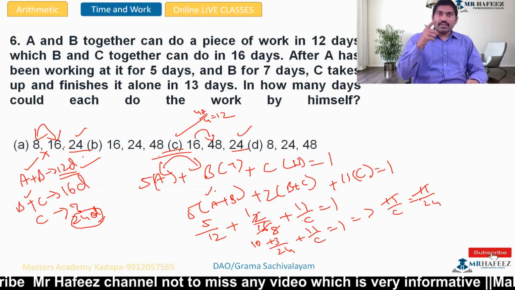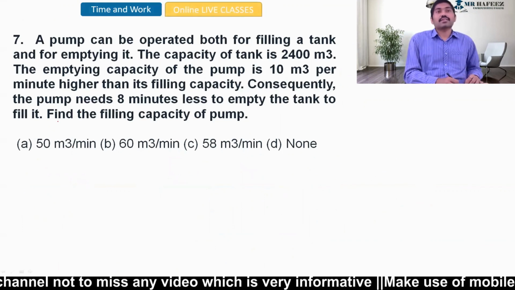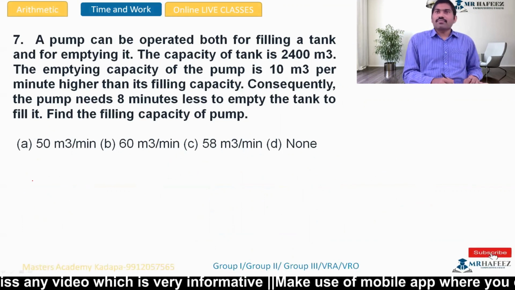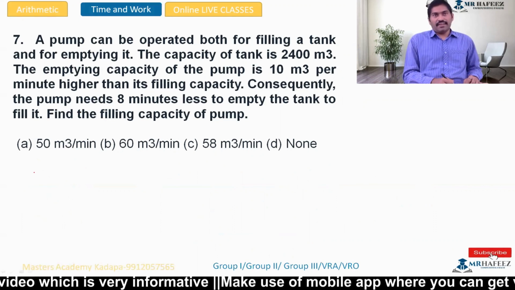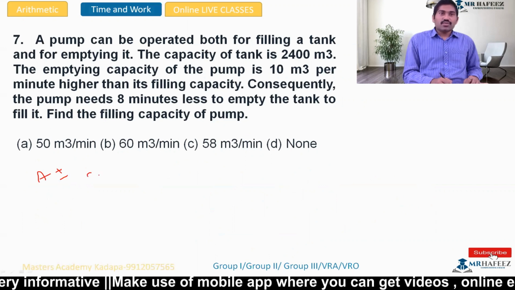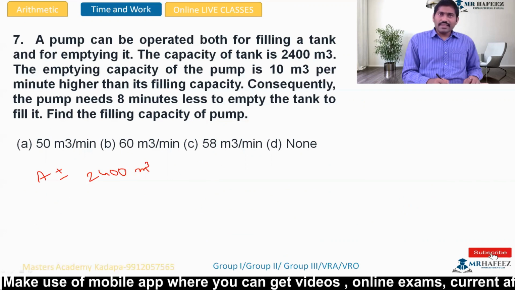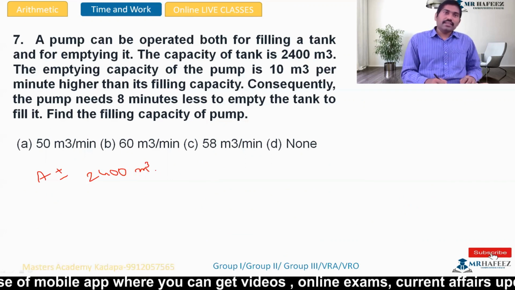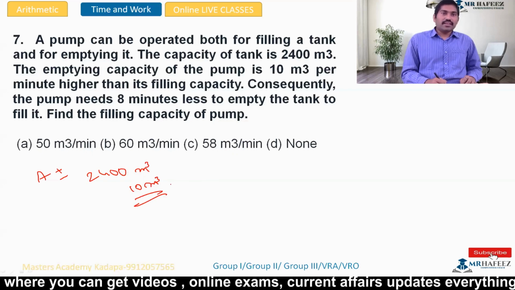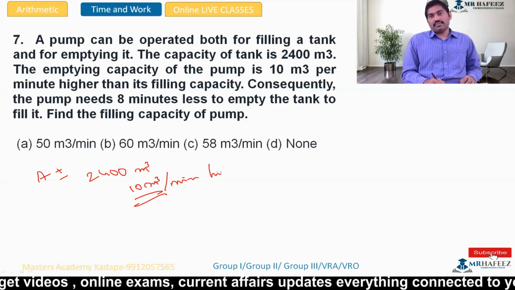We'll cover the same in basics, but here we are just going to solve rapidly. So I'm going very fast. A pump can be operated both for filling a tank and for emptying it. Okay, A is plus or minus both. The capacity of the tank is 2400 cubic meter. The emptying capacity of the pump is 10 cubic meter per minute. This is per minute. Higher than its filling capacity.